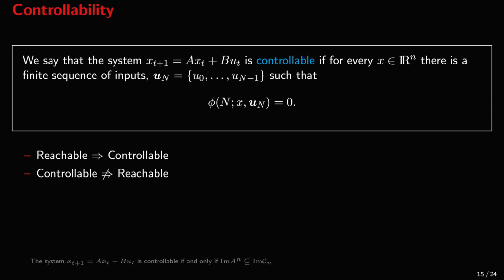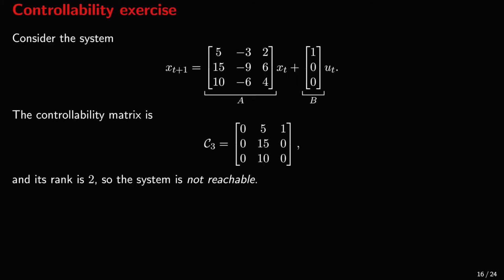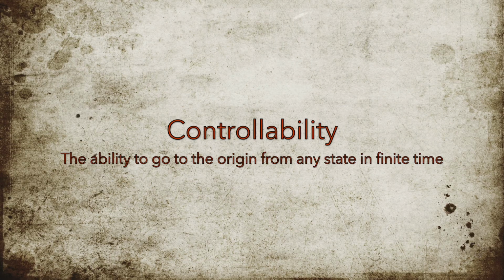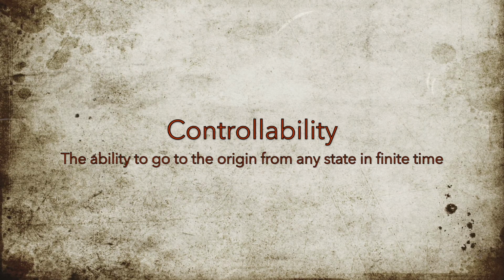So now let's give an example. Consider the following dynamical system with 3 states and 1 input. The controllability matrix of this system is shown here. And very clearly, its rank is 2, so the system is not reachable. However, A squared is equal to 0. Therefore, the sequence u0 is 0 and u1 is again 0 will steer any initial state x to the origin in just 2 steps. We define the system to be controllable if we can steer any state to the origin in finite time.